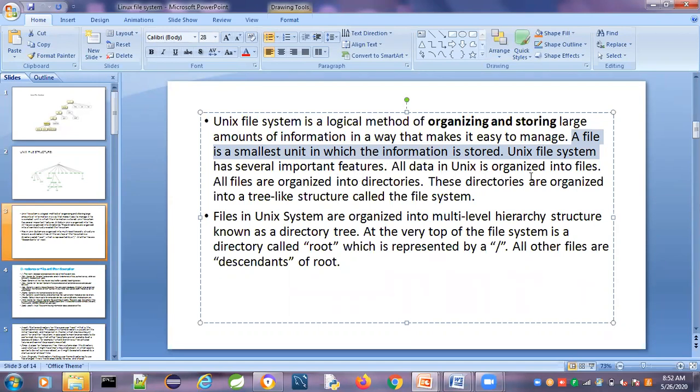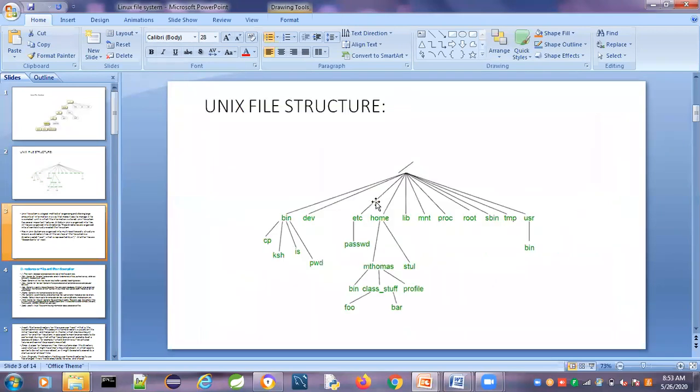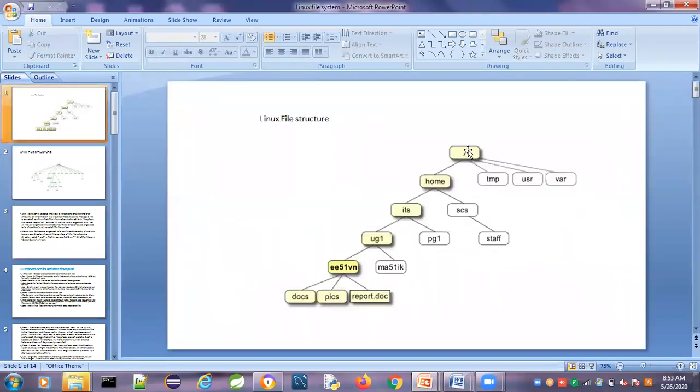The data is organized into files. You may have a doubt about what is meant by a file and what is a directory. Here each and everything is treated as a file, and there are different types of files in the Unix operating system: regular files, directory files, link files, symbolic link files, block files, and special block files. We will discuss them one by one. First, the root directory file will be there.